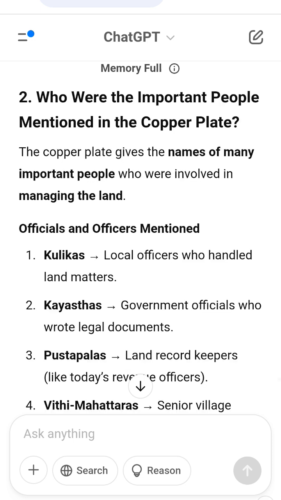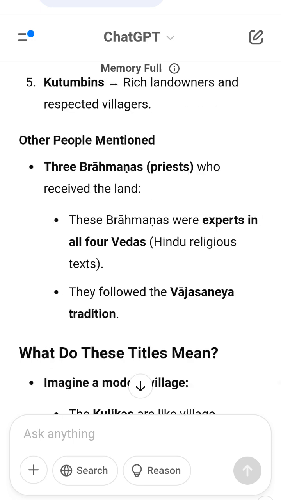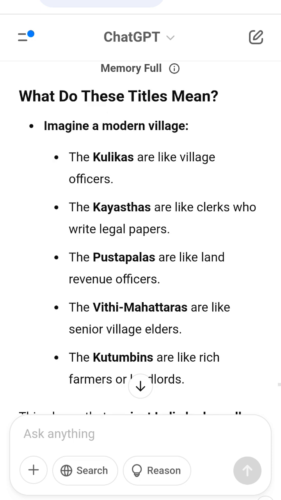The application for land was sent to the Pustapalas, land officers. They checked if everything followed village customs. They made sure it did not harm the state or break any rules. The final decision was written in the copper plate. Interesting fact: land was found in different villages.